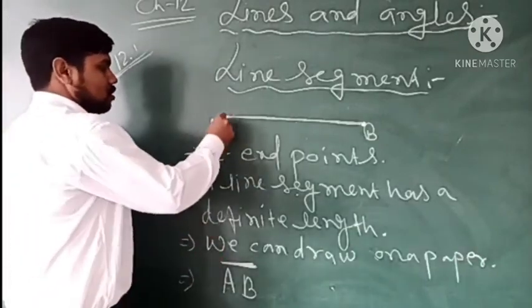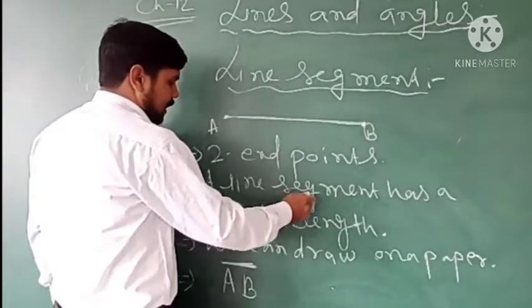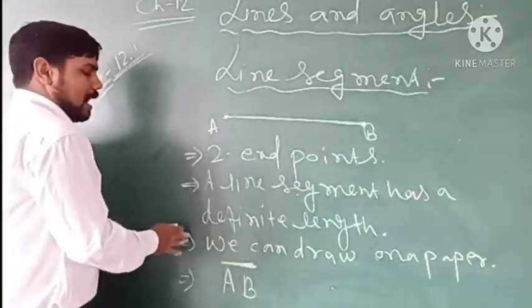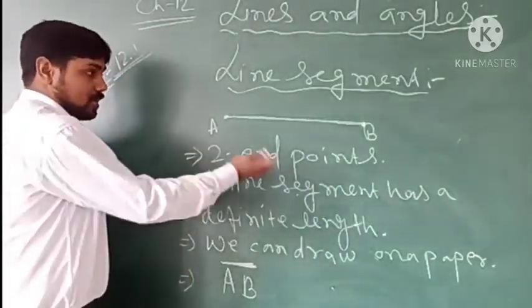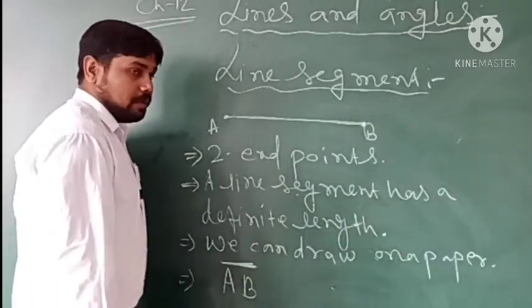This has two endpoints, दो endpoint होता है. A line segment has a definite length. This has a definite length. We can measure it, and we can draw it on a paper. हम लोग इसको draw कर सकते हैं पेपर में. And this is represented as A B bar.